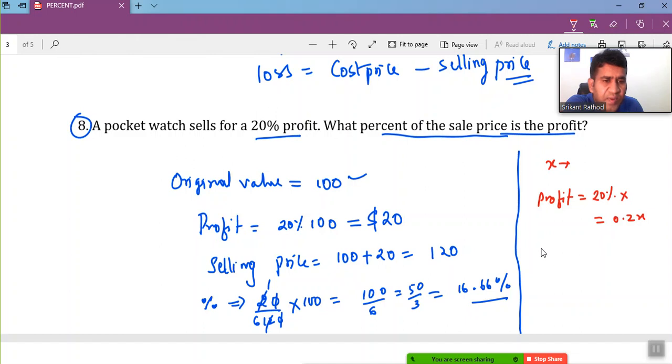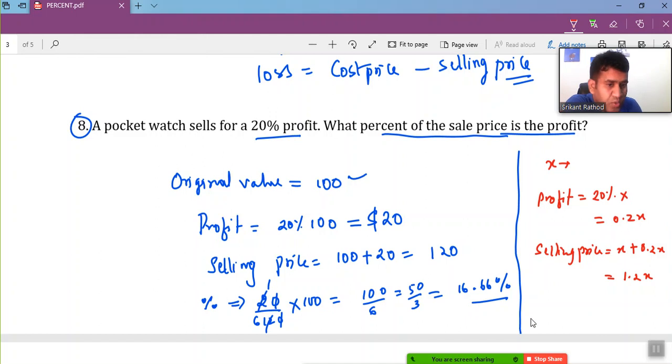And what is the selling price now? The selling price in this case is the initial value x plus this 0.2x, that gives you 1.2x as the total selling price. Now what percent of the selling price is the profit?